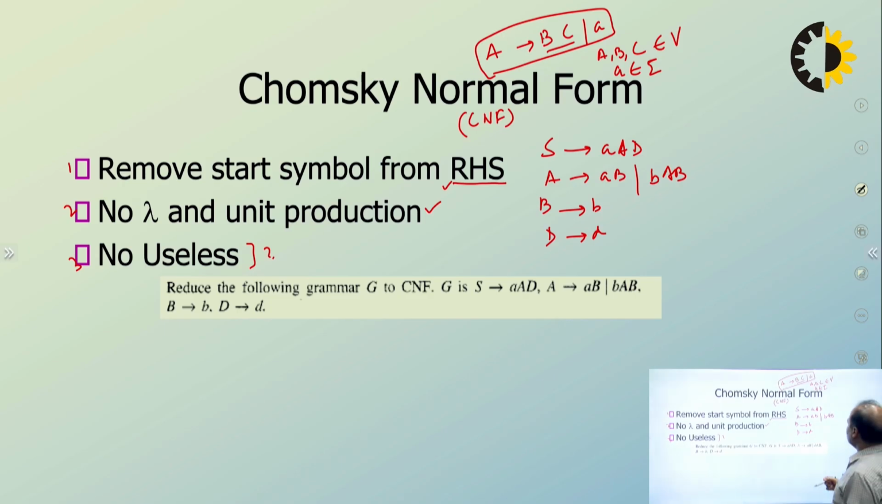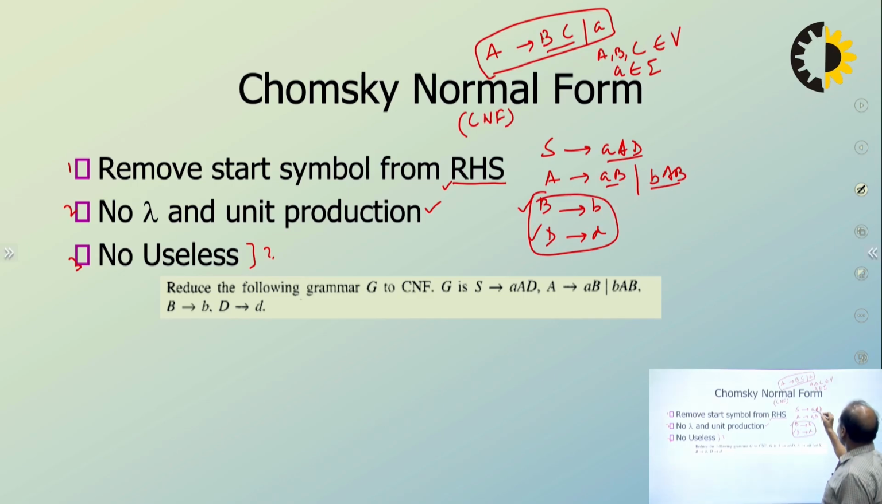Of course, you see, this is in Chomsky normal form because it satisfies the criteria. This is also in Chomsky normal form. But this is not in CNF. This is not in CNF. This is not in CNF. So what is the construction? Those which are not in CNF, no problem.